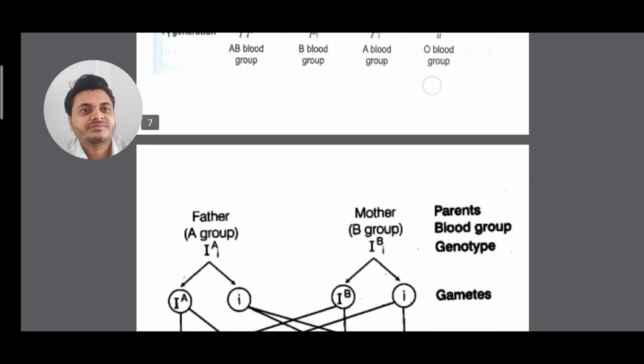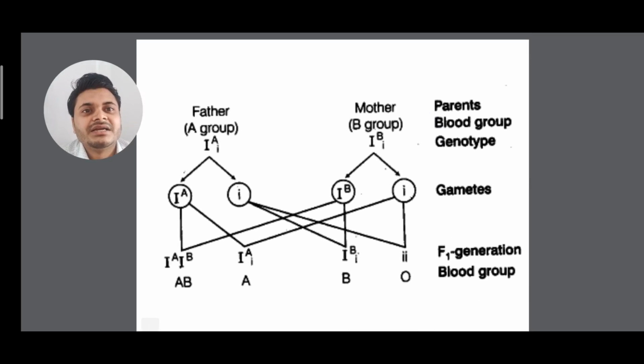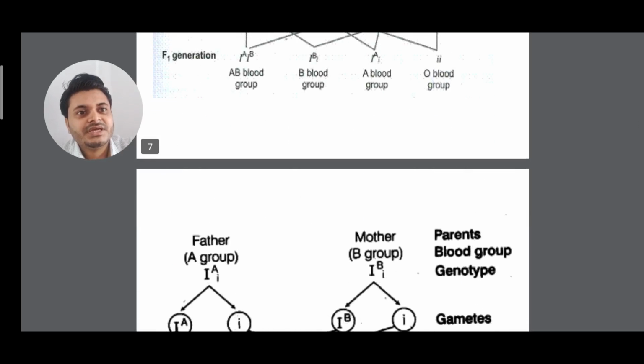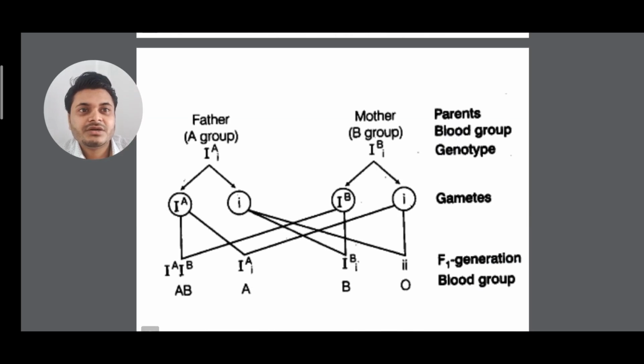Clear. Again, I have shown a parent crossing, as previous. In this case, the crossing is between B blood group and A blood group. Here the crossing is between A blood group and B blood group. This is a reverse case. Clear. So again, the genotypes will come out and you can see that all the cases arise. It can have AB, it can have A, it can have B, it can have O.